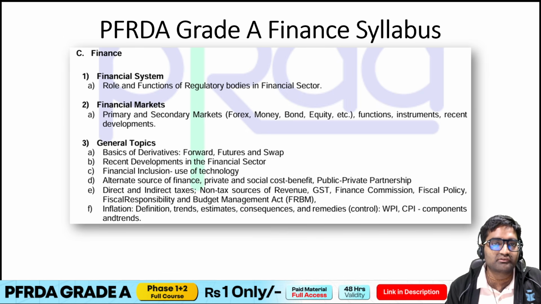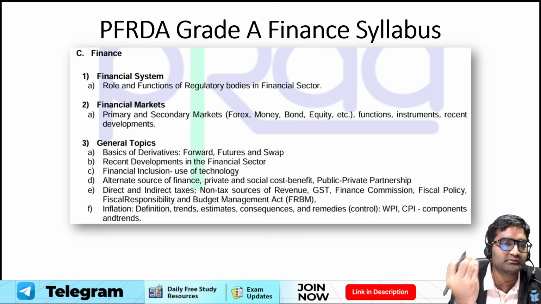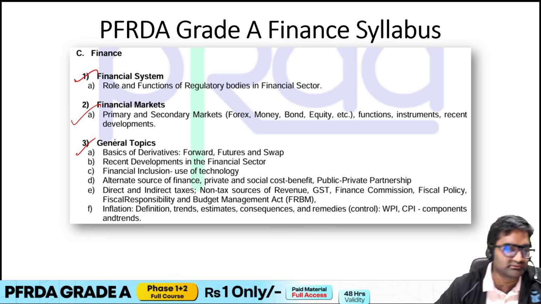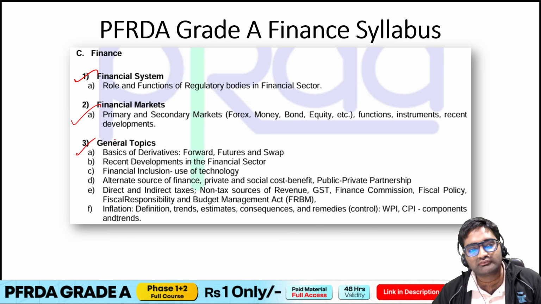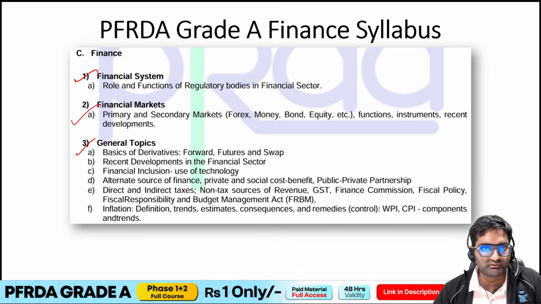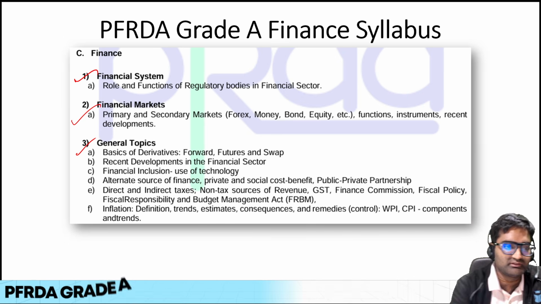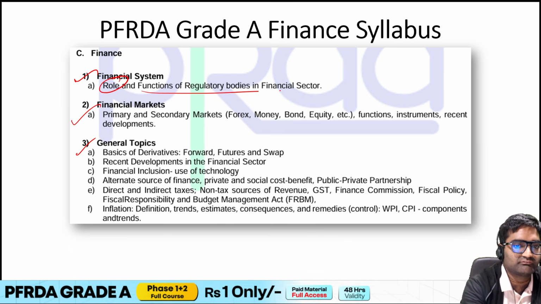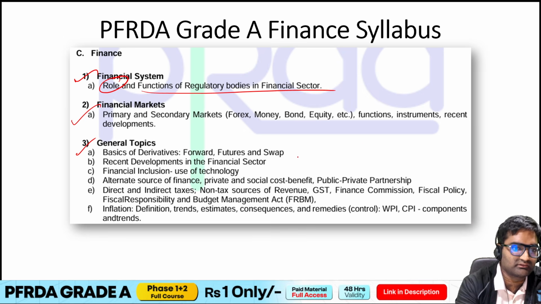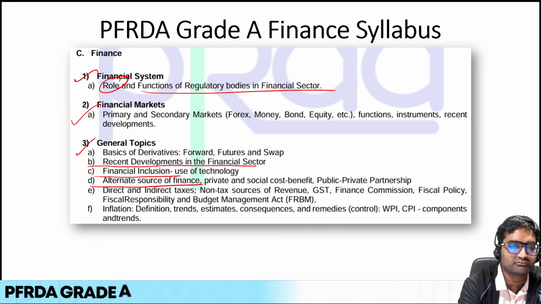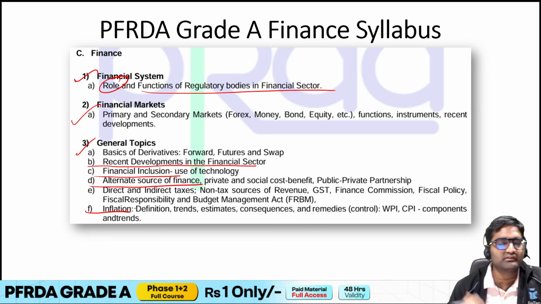Now talking about the syllabus of finance, okay. So finance, actually the syllabus can be divided into three parts: financial system, then financial markets, and the general topics. So most of the syllabus over here is actually general finance. Like you can see, the first topic here is role and functions of the regulatory bodies in financial sector. Then in the general topics, recent developments in financial sector, financial inclusion, alternate sources of finance, inflation, all of these are generic topics.